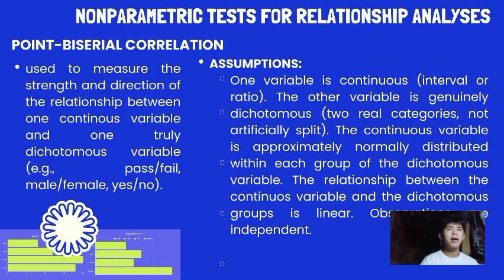Its assumptions are: one variable is continuous, interval or ratio; the other variable is dichotomous, two real categories that are not artificially split; the continuous variable is approximately normally distributed within each group of the dichotomous variable; the relationship is linear; and observations are independent.